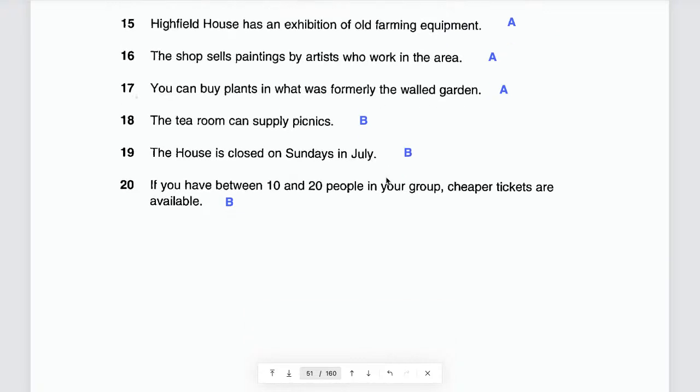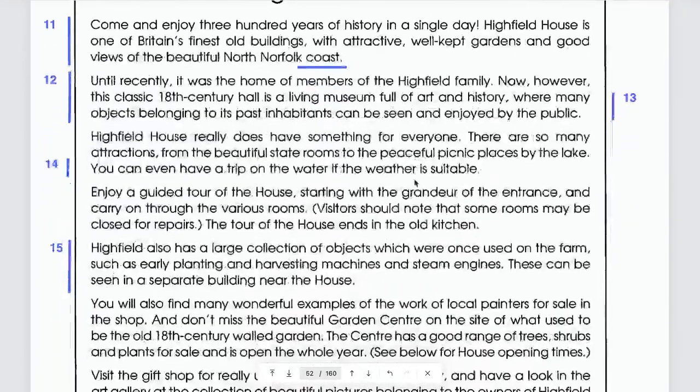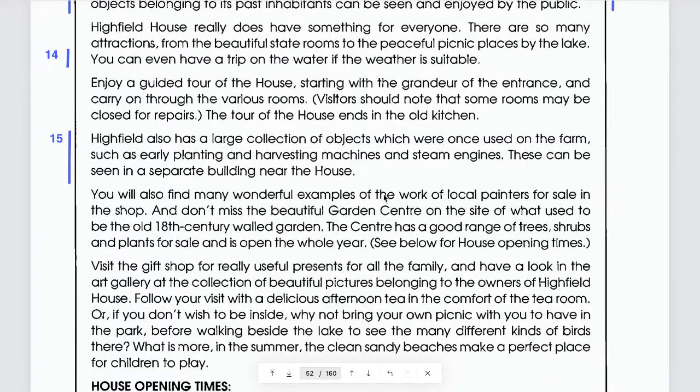Paintings, what does that mean here? In this case, paintings means wonderful examples of the work.